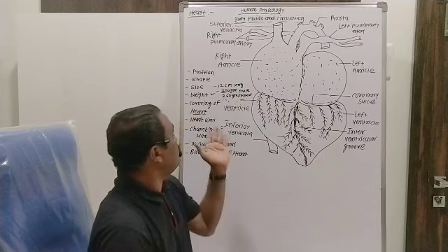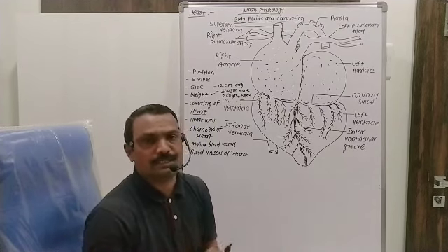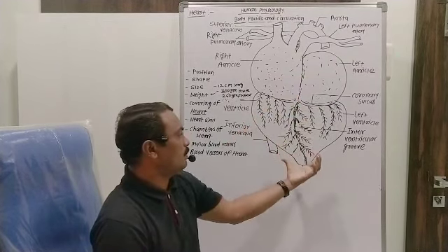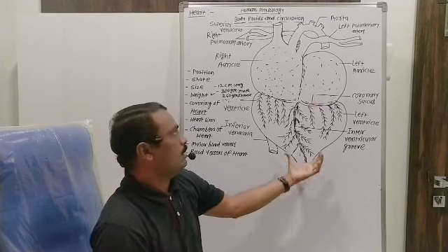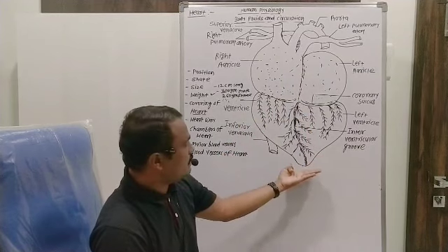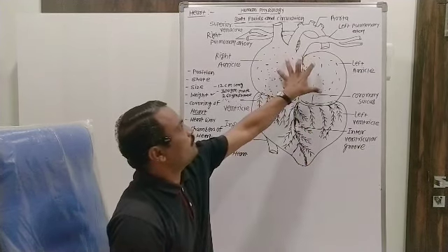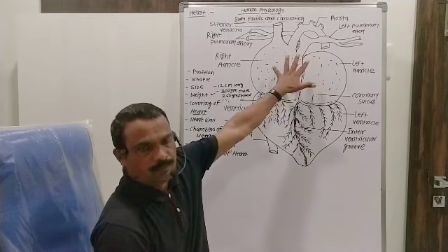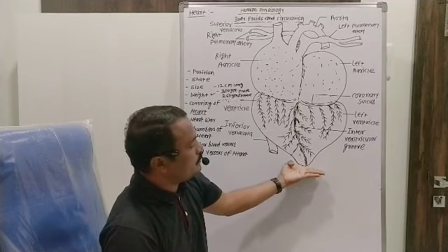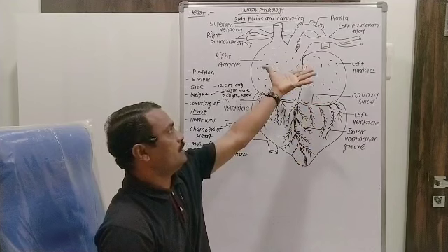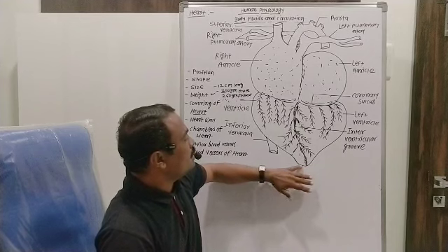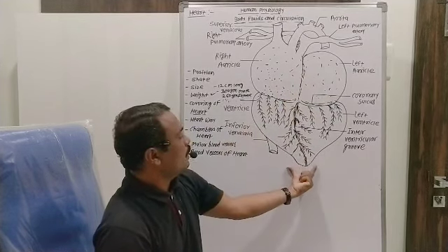Okay. Now next, the heart of a human being is conical in shape. Conical means a cone-like structure. The base of the heart is broad and the apex of the heart is narrow. This one is the apex and this one is the base, where this portion gets attached with the thoracic cavity. That's why the base is broad and the apex is narrow. This apex is situated on the diaphragm. Broad base, narrow apex, means it is conical in shape.